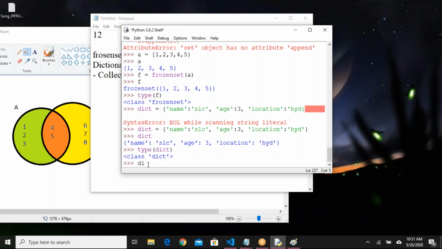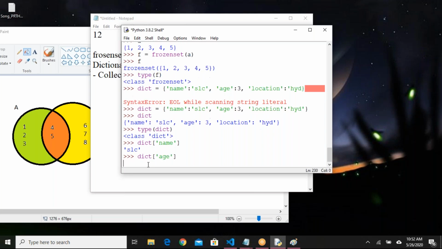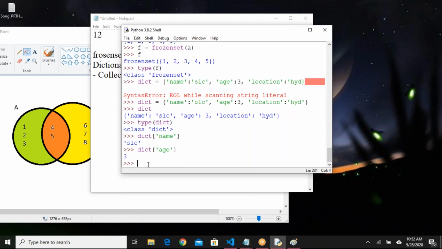If I want to access the name, dictionary of name, I'll get the SLC. Dictionary of age, if I say, I'll get the age. Instead of remembering the IDs, like you have an object kind of thing, like key value pairs, it would be easy for you to read a specific element. Okay, so reading, we can read using the key like this, one option.